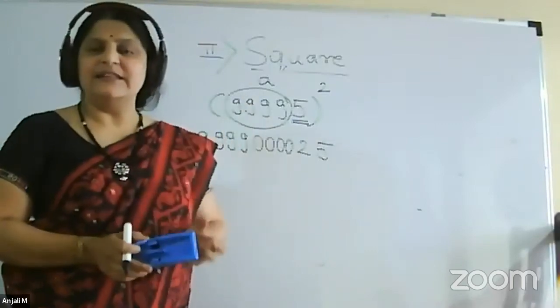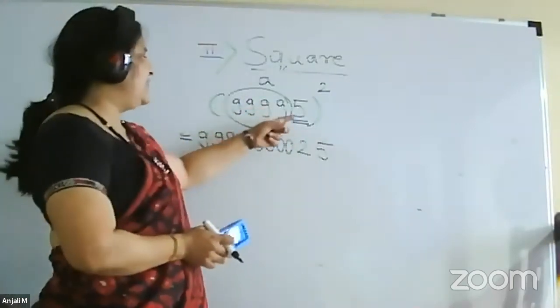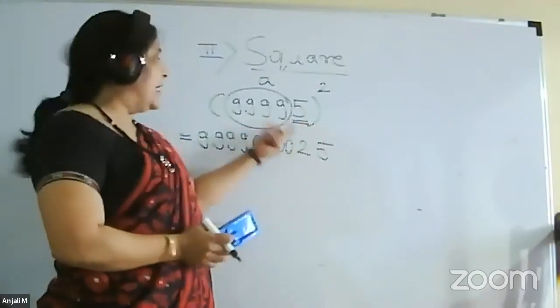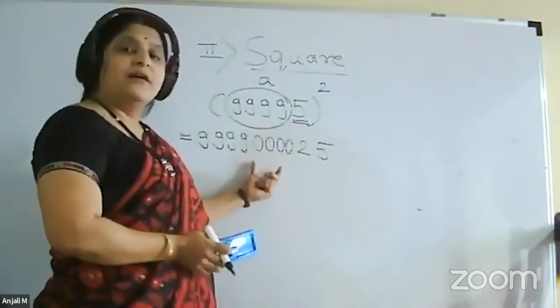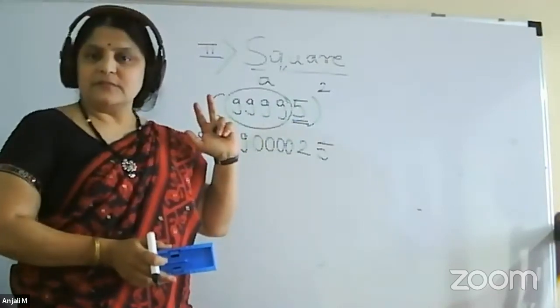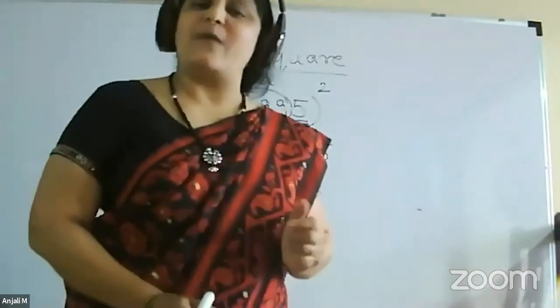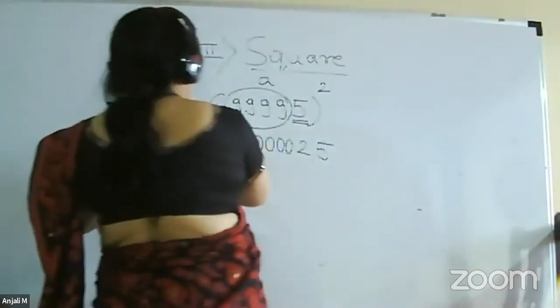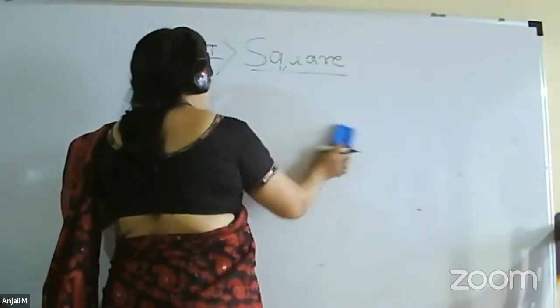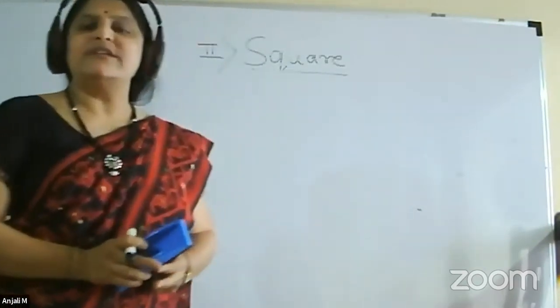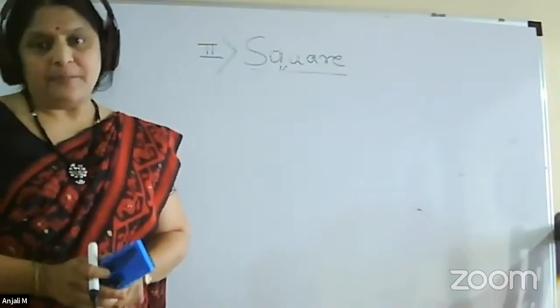that are given in the number. And now lastly, we have seen this formula. So 5 square, 25, count the number of nines and then count the number of zeros. So these are the first methods with which we can get a square. And now we will go to a method of finding out a square of a 2-digit number.